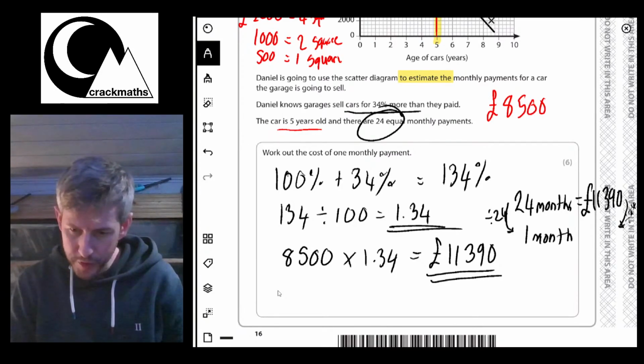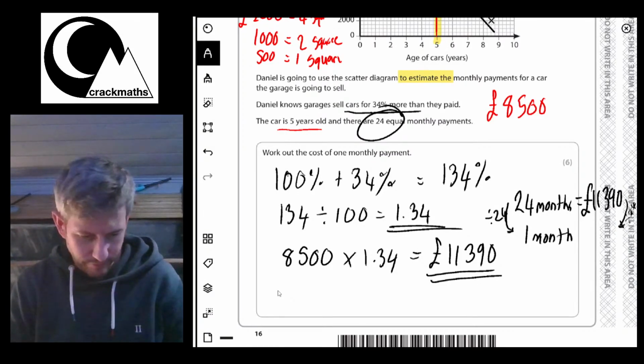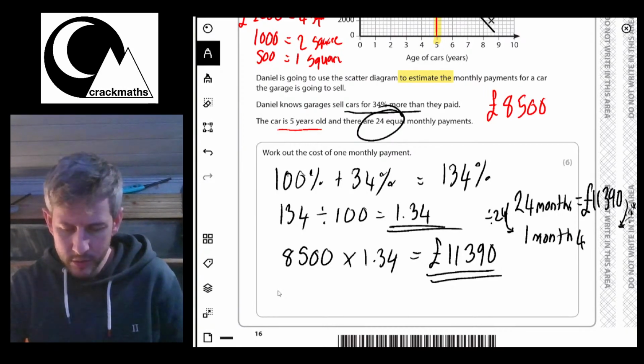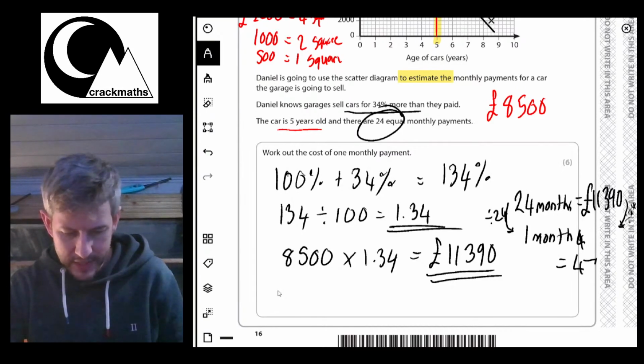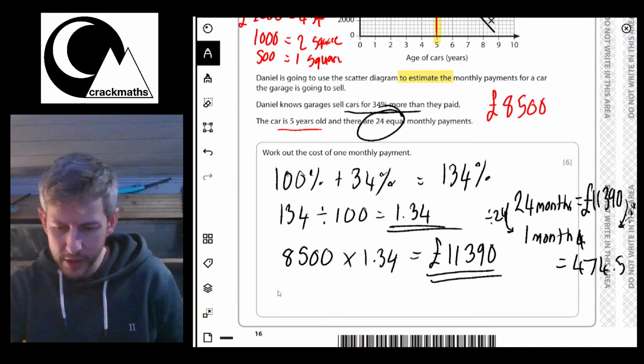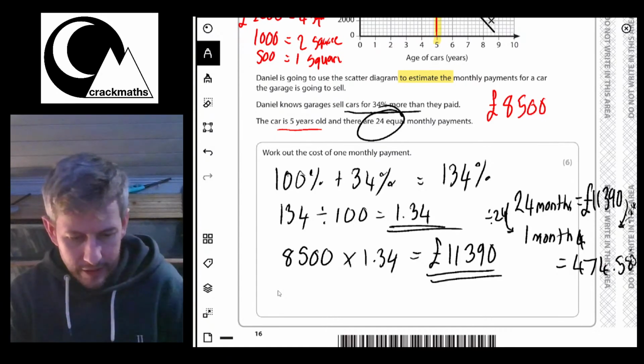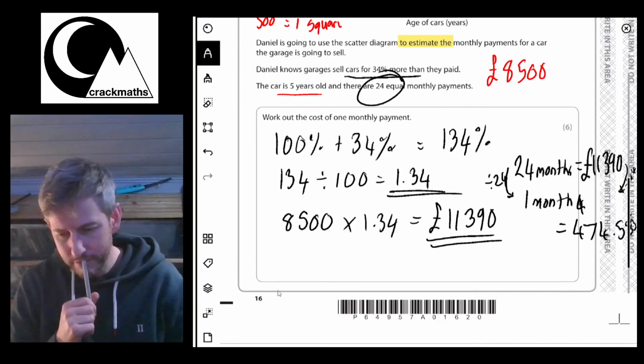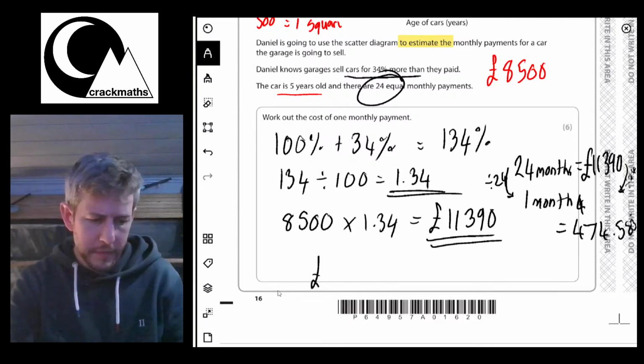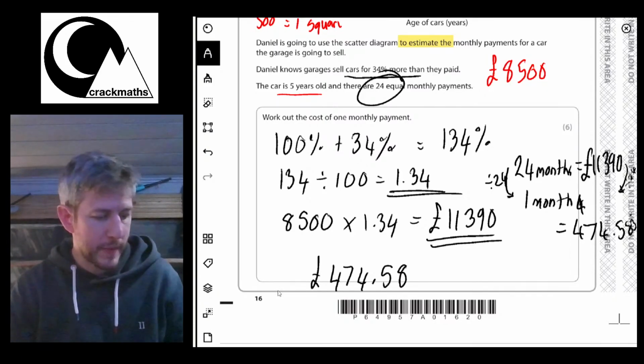Okay, right. So we've got 11390 divided by 24, and that equals 474.583 recurring. I'm going to say that the garage is going to round that down to the nearest penny.